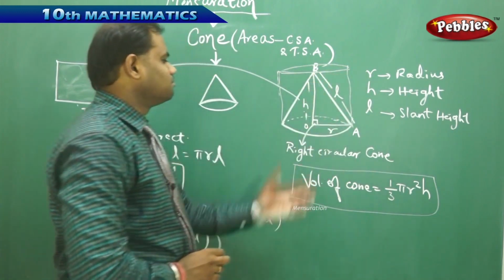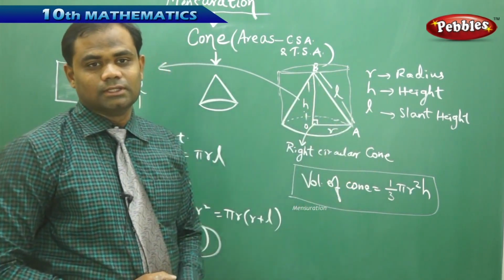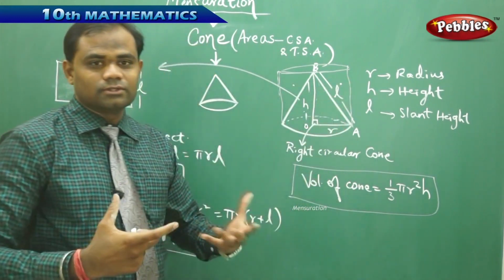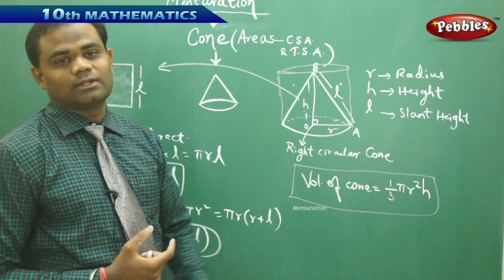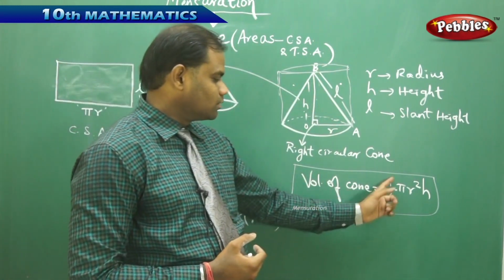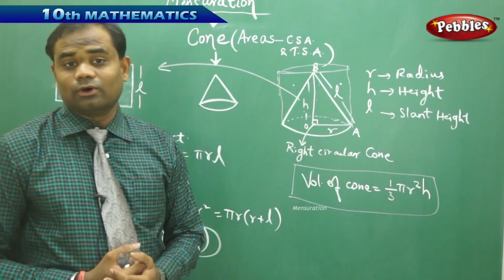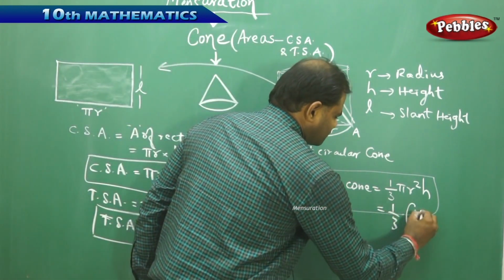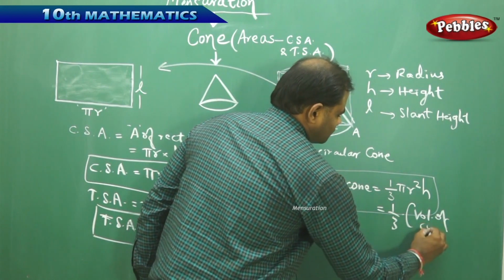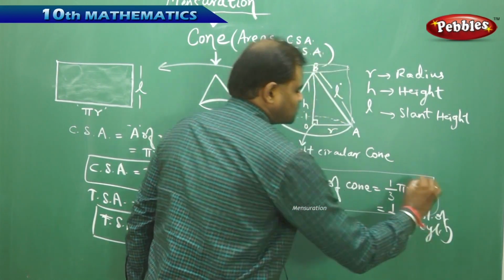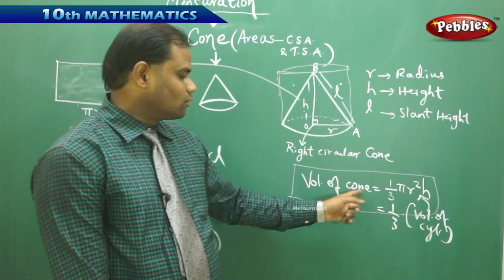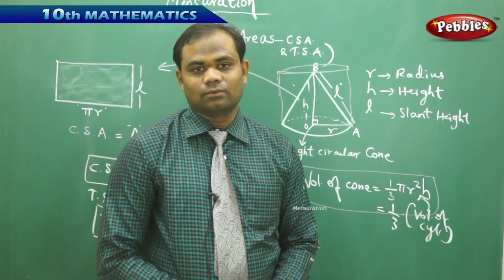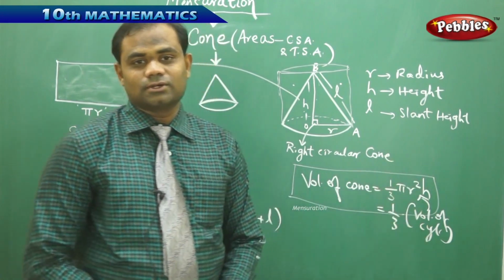So a cone is a part of a cylinder which is 1/3, because 1, 2, 3, there are 3 cones which are combined to form one cylinder. Therefore, the volume of a cone is 1/3 of the volume of a cylinder. This is how I get this 1/3 of the volume of the cylinder, which is pi r square h, and hence the volume of a cone is 1/3 pi r square h. This is how we understand the properties of the cone.